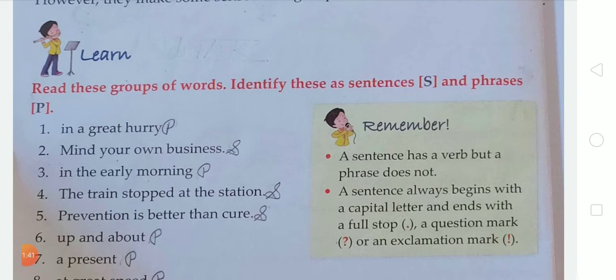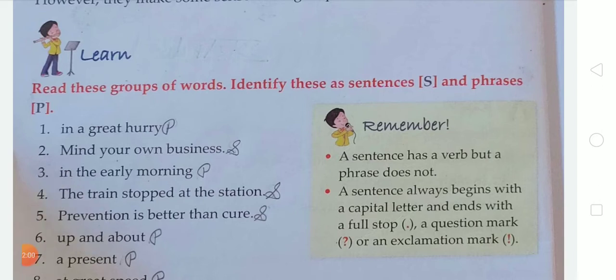This is the definition of a sentence. And a phrase is a small group of words that makes partial sense and can become a part of the sentence. Okay.